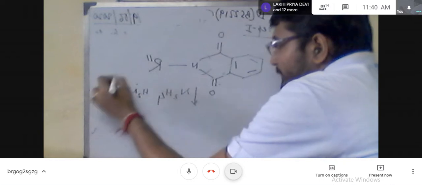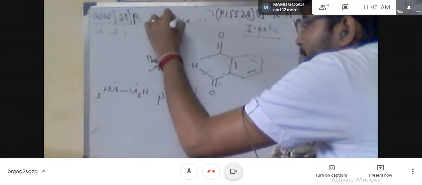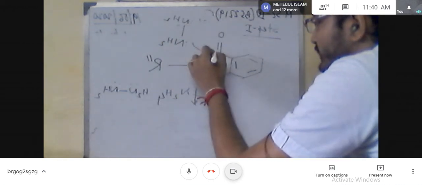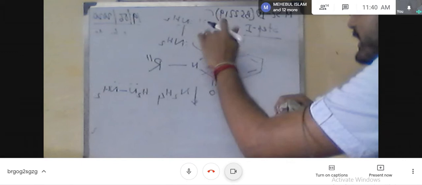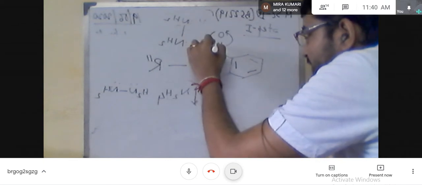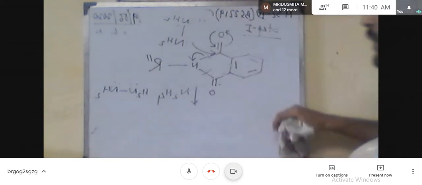Simultaneously the negative charge is localized over this oxygen. Now again this negative charge is reverted back, and finally this bond will be broken and the negative charge now resides at the nitrogen, and this nitrogen will accept the proton from this amine. So the structure will be